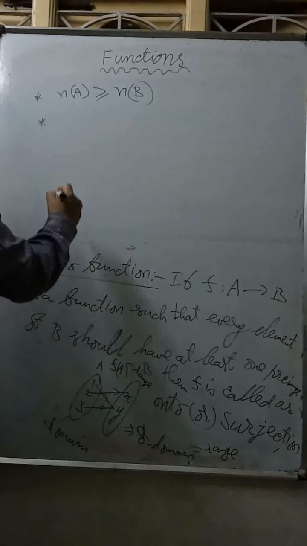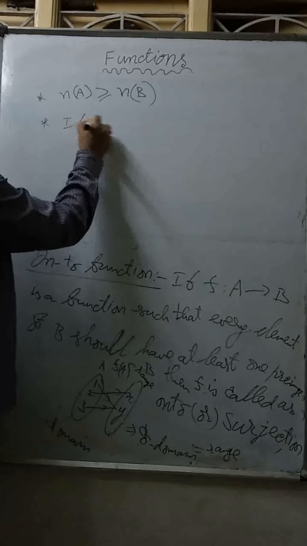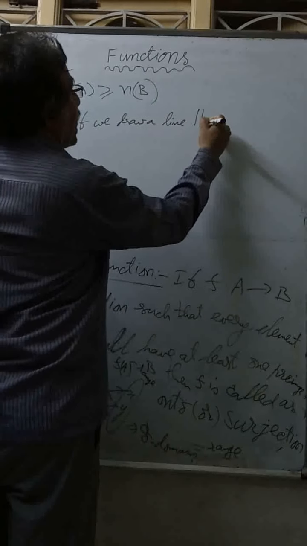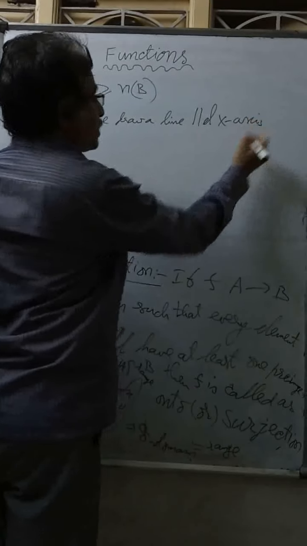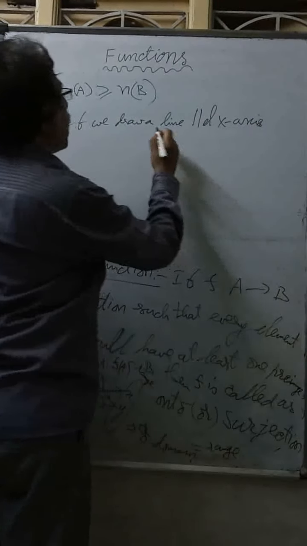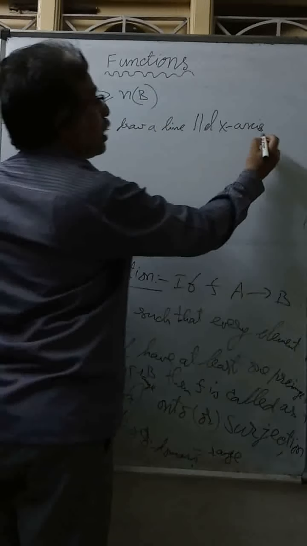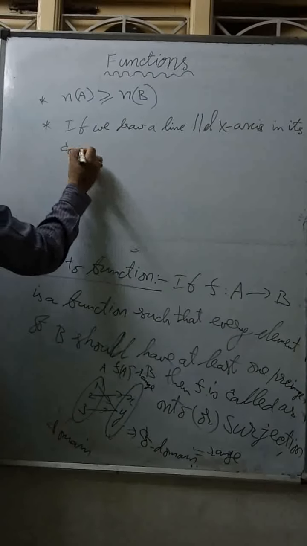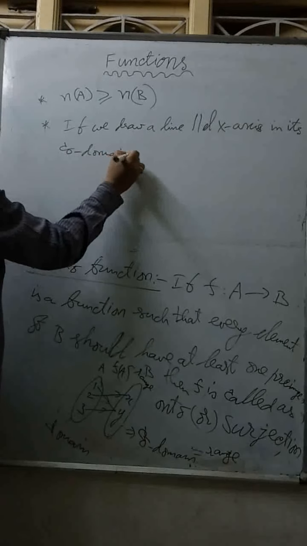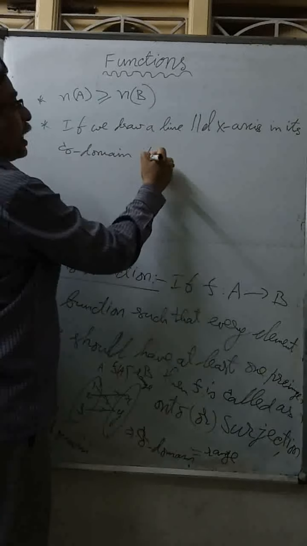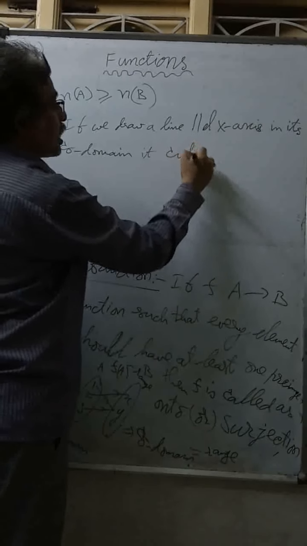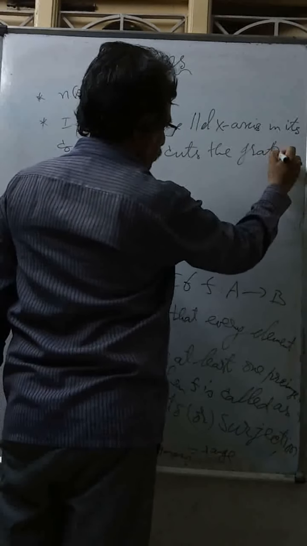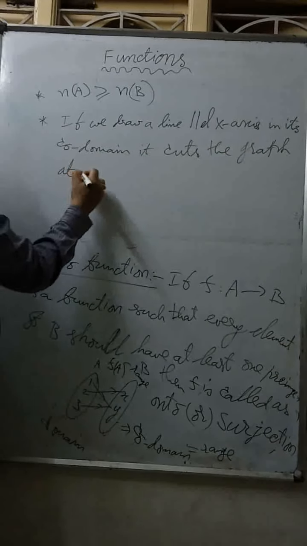Next, the same horizontal line test. If we draw a line parallel to the x-axis, that is a horizontal line, in its codomain, it cuts the graph at least 1 point.